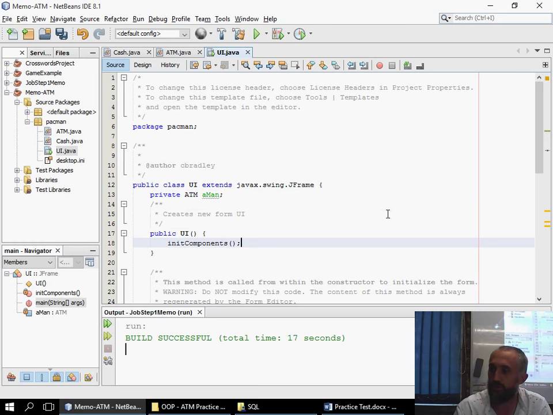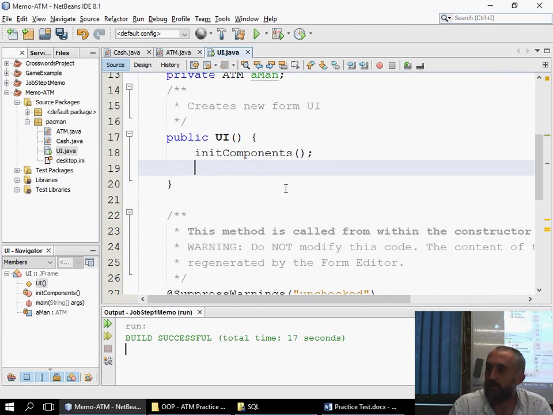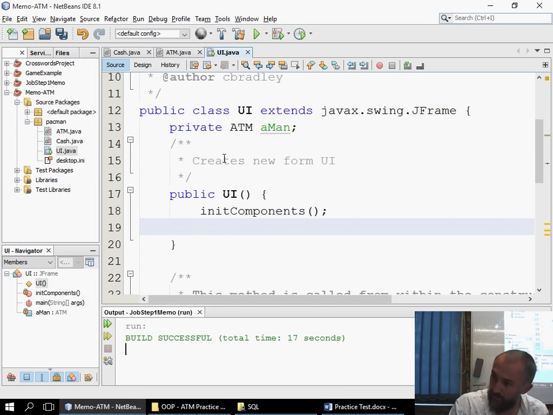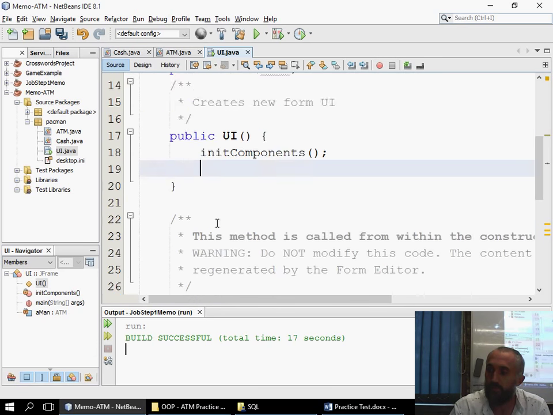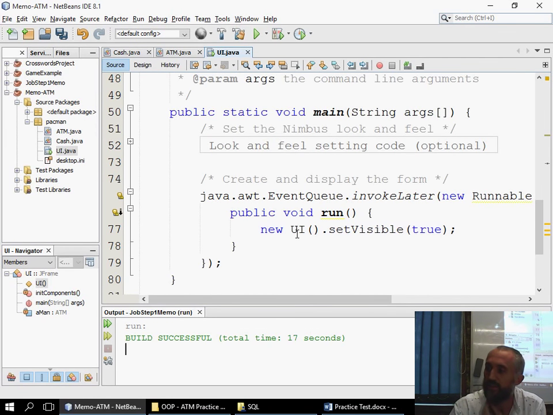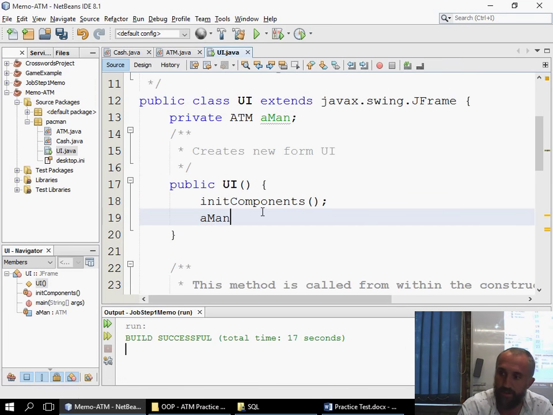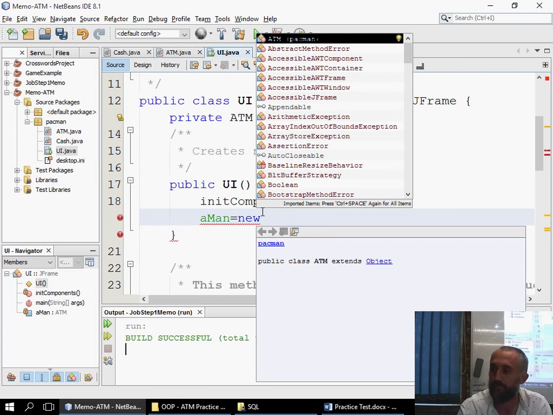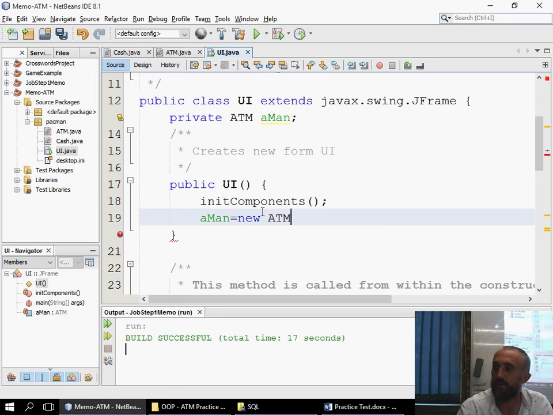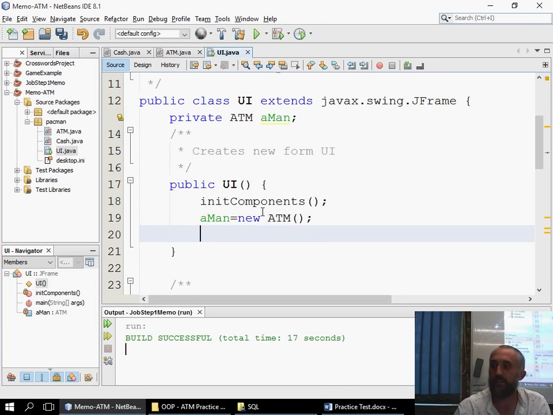In my constructor, sorry, zoomed in now. So in here I create a field. So I've created a field inside my class. The main class creates a new instance of itself, so it'll run itself. So here I want to initialize my aman. So I say aman is equal to new ATM, and I'll use my default constructor generate.